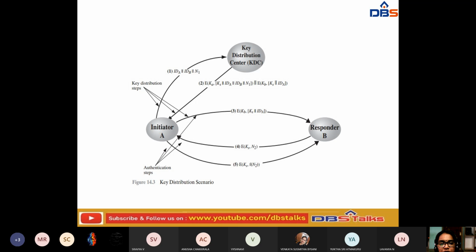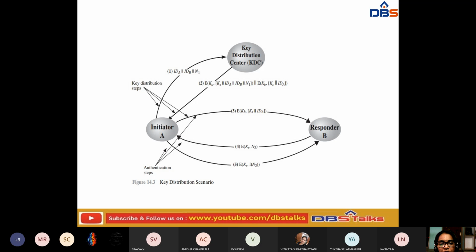Here this is the data A, data B, and for that we have added something. For the data A, data B, we have generated a key, and for data A also we have generated a key.